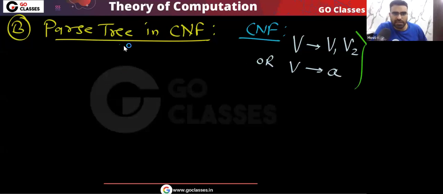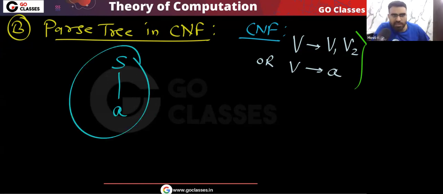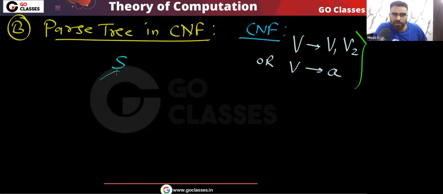So you can easily see what the parse tree will look like. The parse tree will look like this. There is a start variable. We will start from the start variable. Remember, this start variable either can go to a single terminal, so this is a binary tree, or this can go to 2 variables.